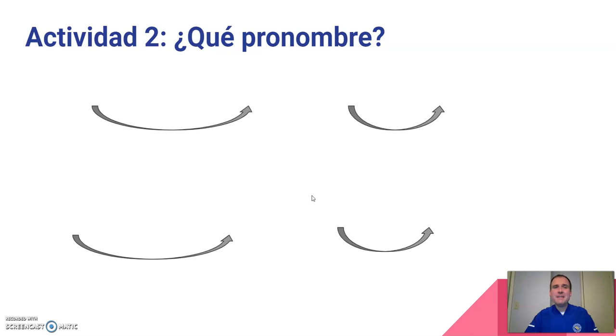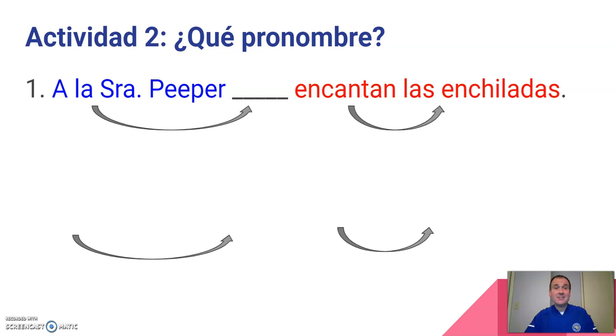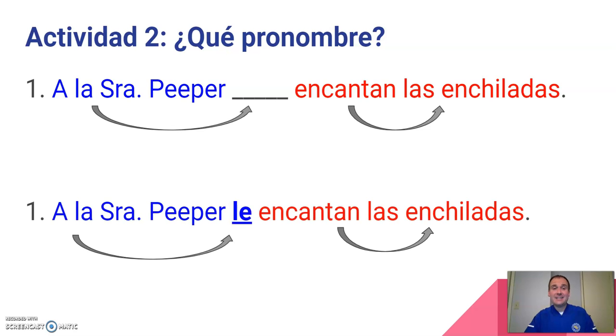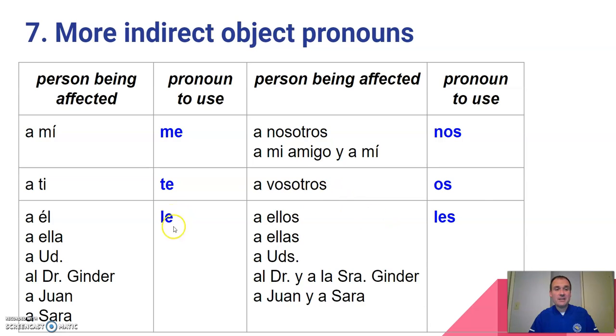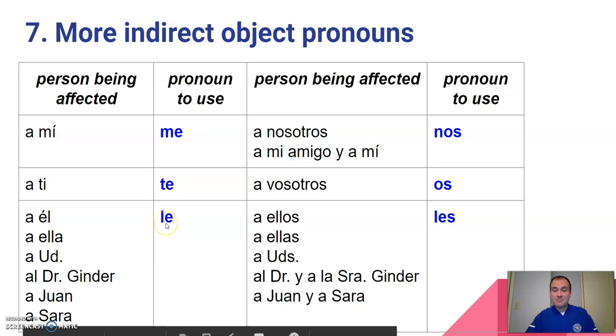Let's mix it up a little bit. Let me give you now the form of gustar. I'm going to have you tell me what pronoun is missing. So, a la señora Piper encantan las enchiladas. We need me, te, le, nos, os, or les. Hope you said le. A la señora Piper le encantan las enchiladas. Le matches up with a la señora Piper. And again, encantan, why is that plural? Because enchiladas is plural. If we go back to our chart from a second ago, a la señora Piper, down in this category, matches up with the indirect object pronoun le.